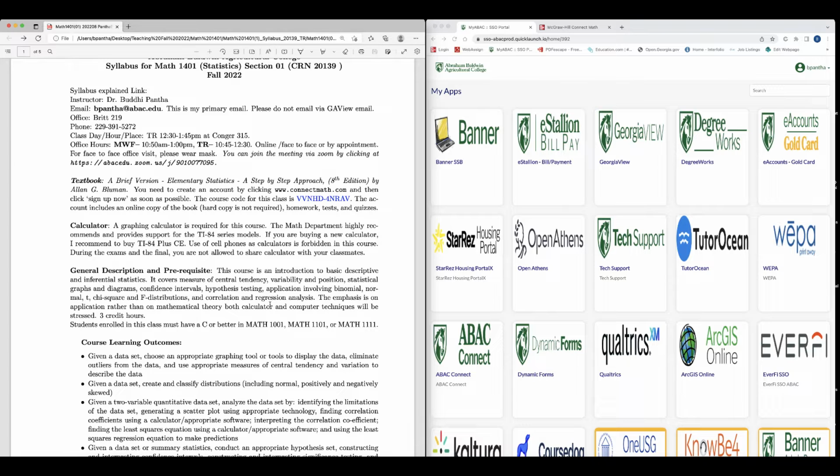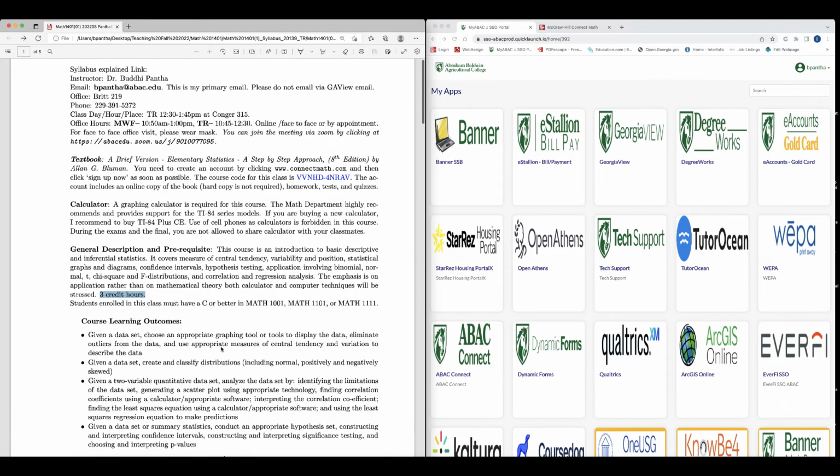The emphasis is on application rather than on mathematical theory. Both calculator and computer techniques will be stressed. The course is 3 credit hours. Students enrolled in this class must have a C or better in Math 1001, Math 1101, or Math 1111.